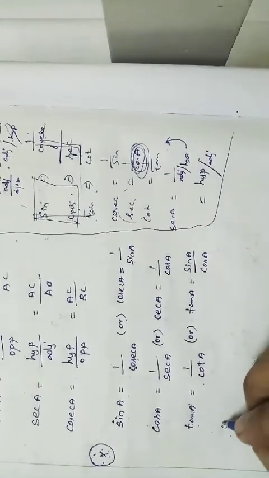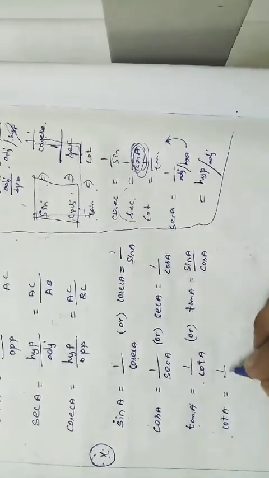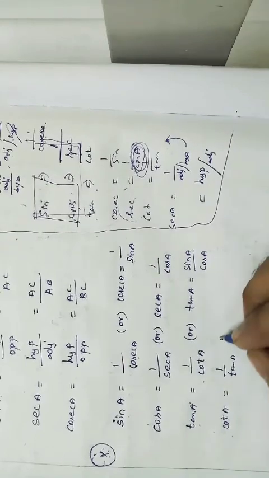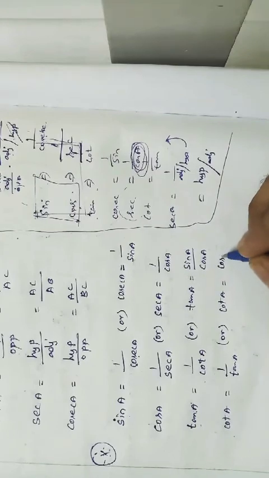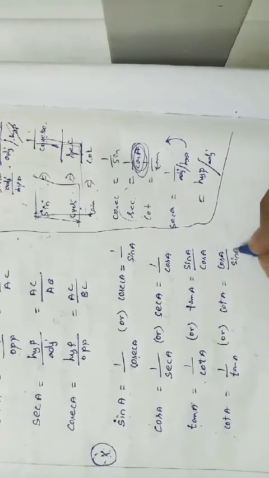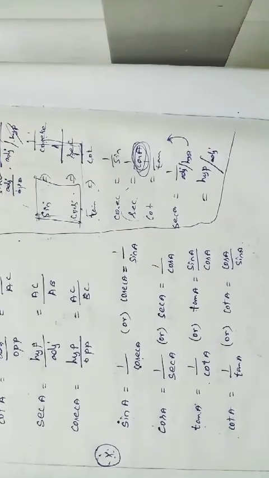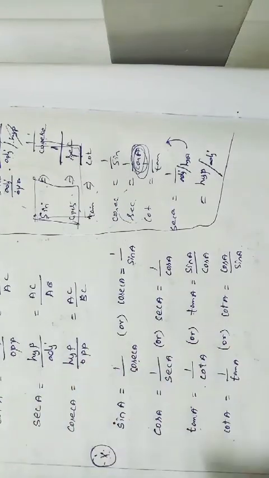Next one is cot A. Cot A is equal to 1 by tan A, or cot A is equal to cos A divided by sin A, right? And these are very, very important for the first concept.